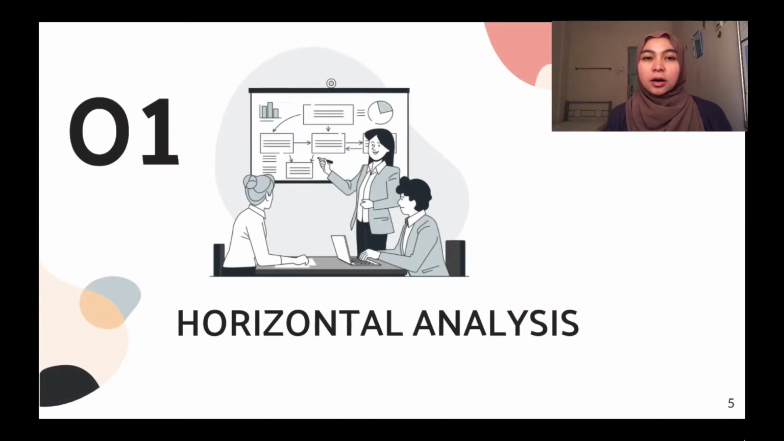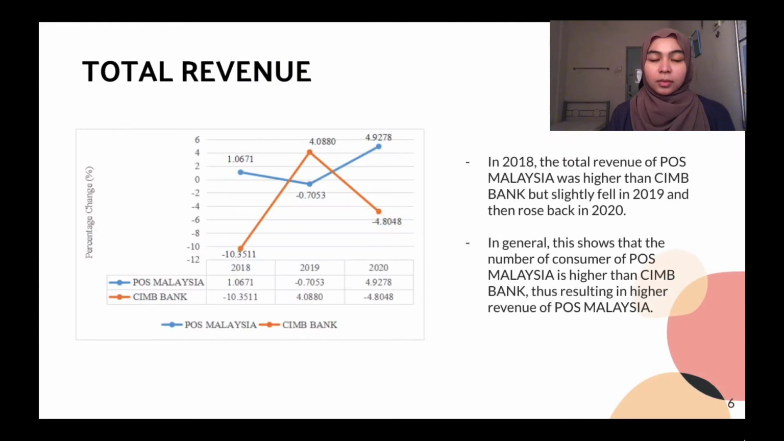First is the horizontal analysis. In 2018, the total revenue of Pos Malaysia was higher than CIMB Bank, but slightly fell in 2019 and then rose back in 2020. In general, this shows that the number of consumers of Pos Malaysia is higher than CIMB Bank, thus resulting in higher revenue for Pos Malaysia.